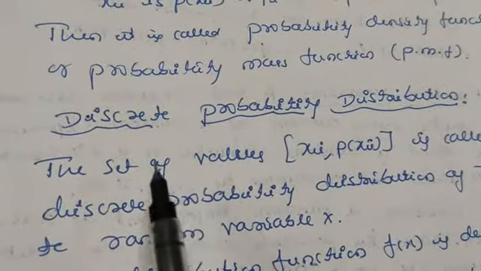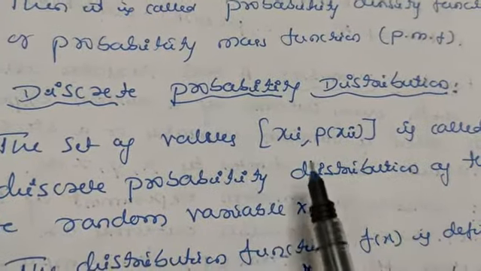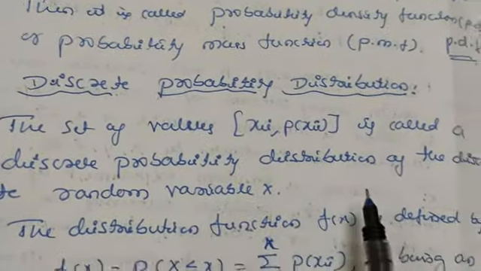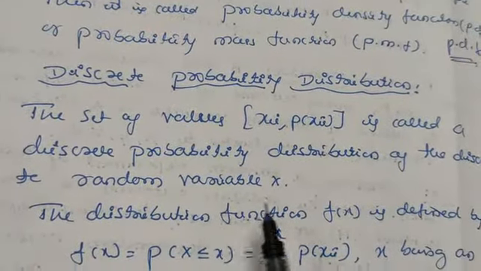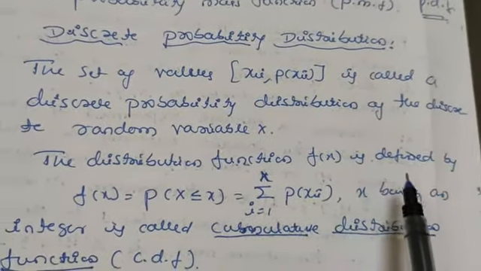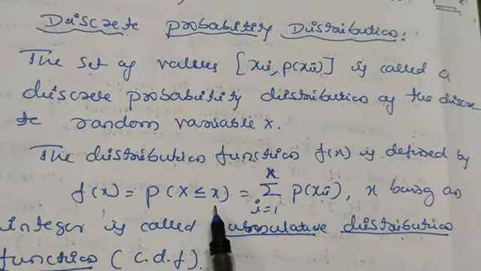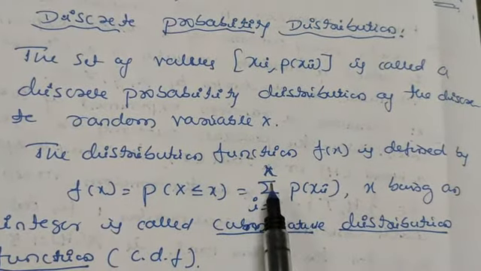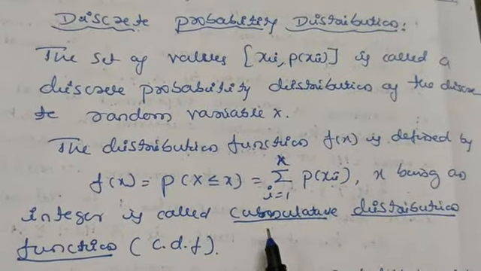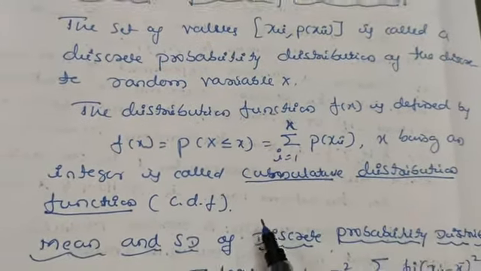Let us take a discrete probability distribution. The set of values xi, p of xi is called a discrete probability distribution of the discrete random variable X. The distribution function F of x is defined by F of x is equal to P of X less than or equal to small x, which is equal to sigma i equals 1 to x of p of xi, where x is an integer, and is called the cumulative distribution function. We can also denote it as CDF.